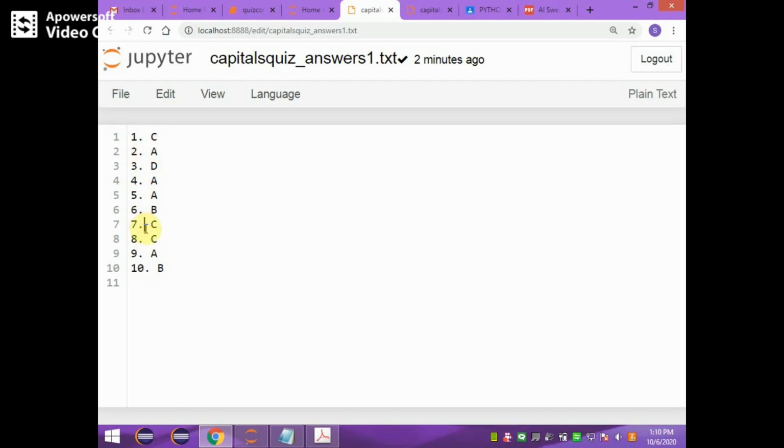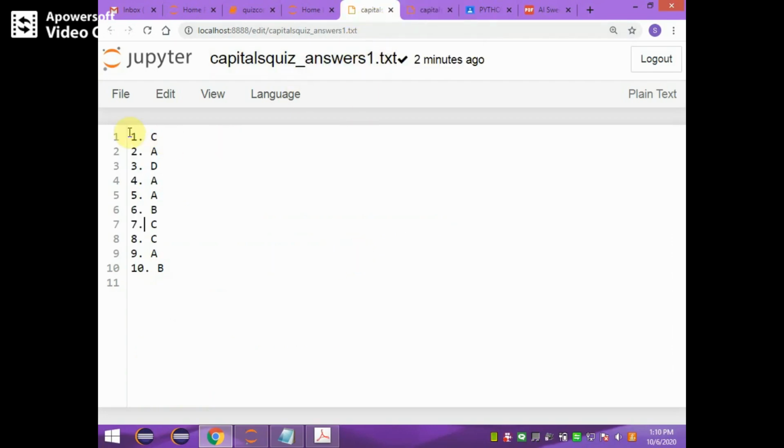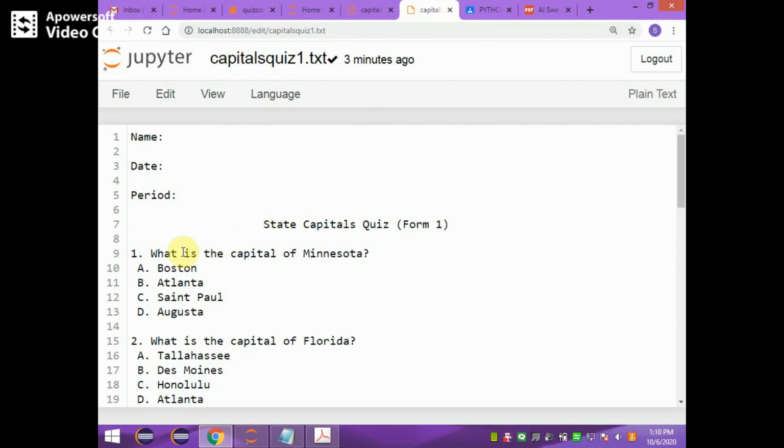And this is capital quiz answers 1, which is for capital quiz 1.txt. What's the capital of Minnesota? Its answer is stored as 1C. 1C is St. Paul. Like that.